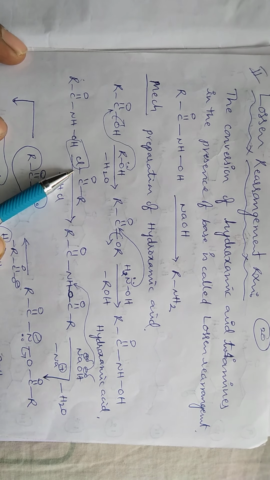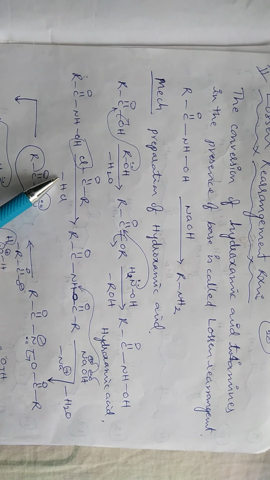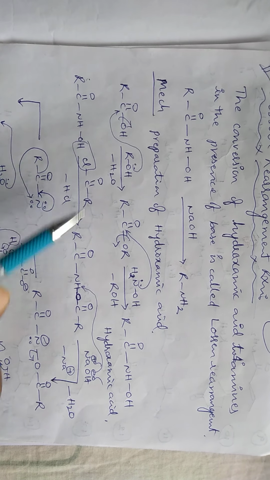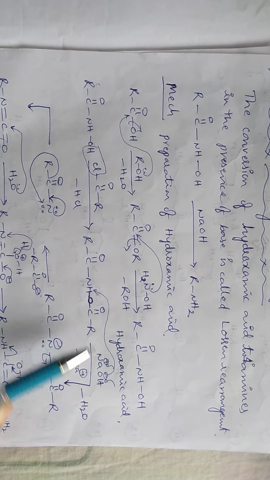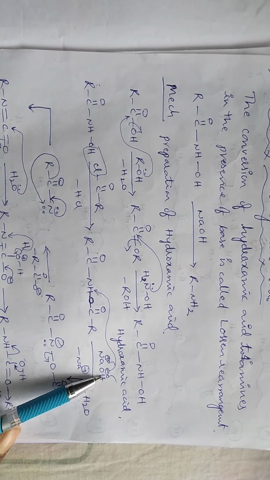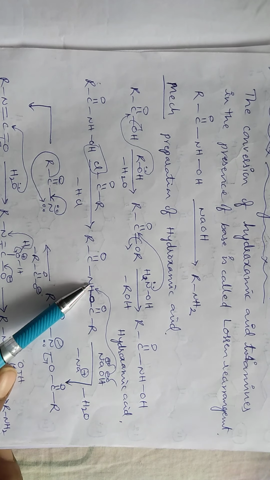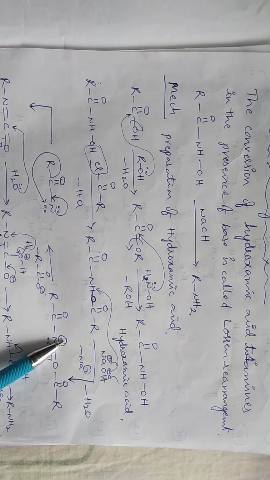Generally this is a nucleophilic substitution reaction. By the loss of HCl, the oxygen is attached to this carbon center and produces this kind of molecule. When this molecule reacts with the base, the base abstracts the H plus ion from the nitrogen center and produces a negative charge.